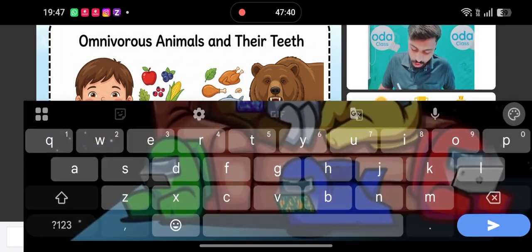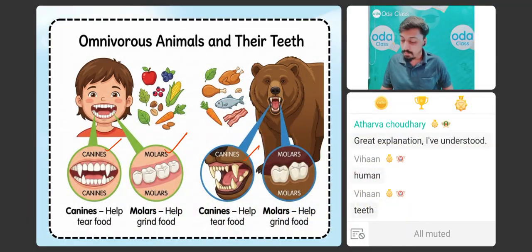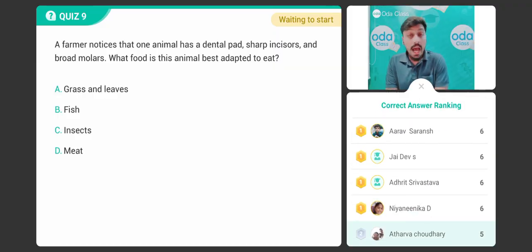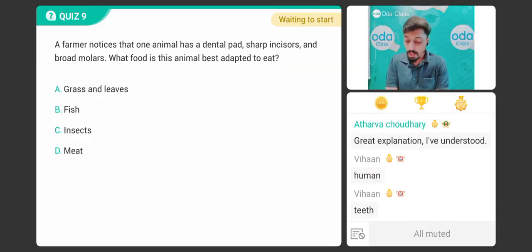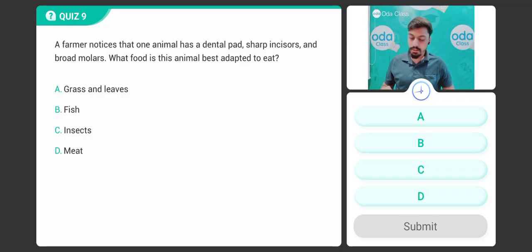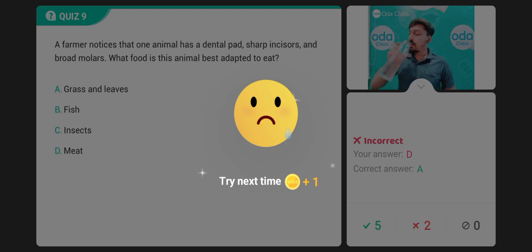Okay, चलो. So everyone, ध्यान से बहुत clearly solve one question. चलो, let's solve this question. A farmer notices that one animal has a dental pad, sharp incisors, and broad molars. So what food is this animal best adapted to eat? Leaves, grass and leaves, fish, insects and meat. Come on, quickly tell me the answer. जल्दी से सारे बच्चे answer करेंगे. Be fast.